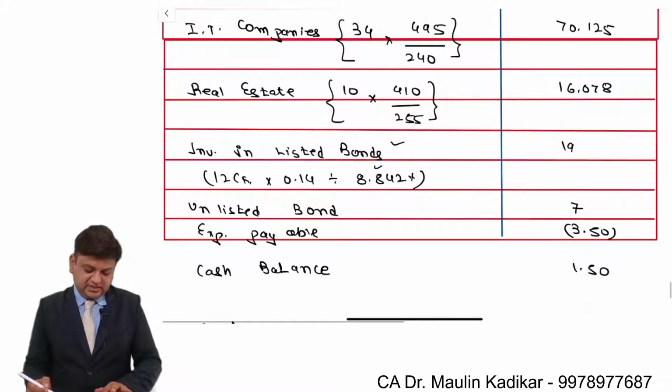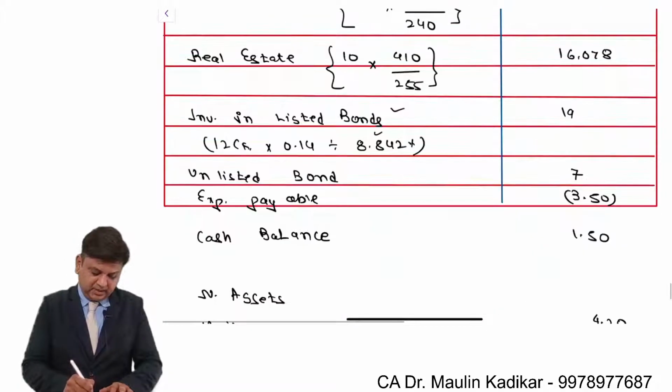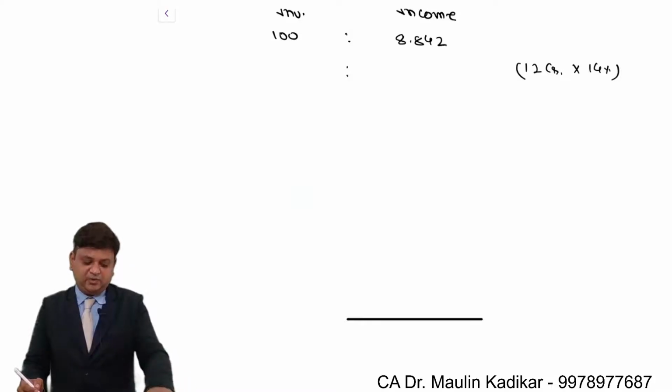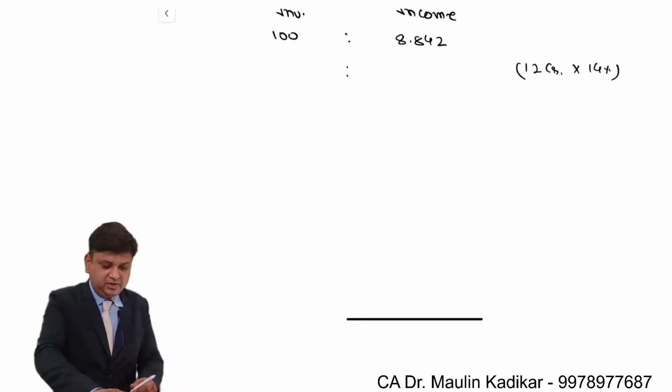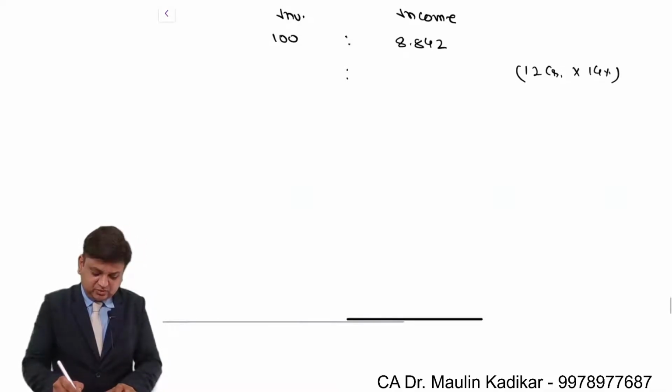As far as these bonds are concerned, 12 crore is the face value and 14% is the rate of interest. So 12 crore into 14%, the interest income to the mutual fund investor, is 1.68 crore.